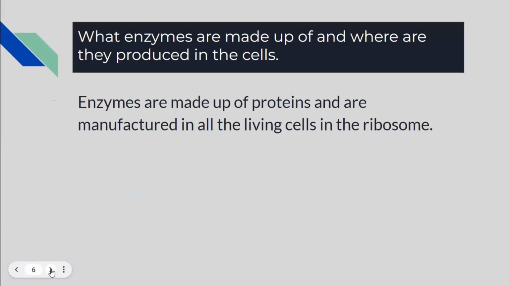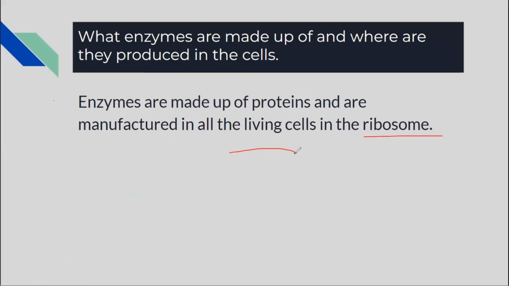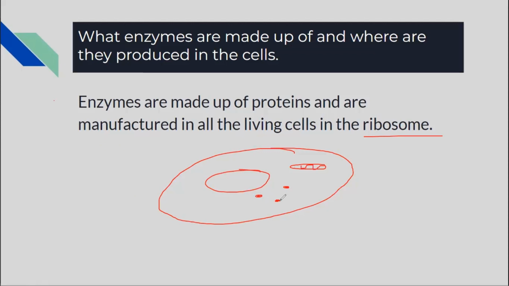All right. So what are enzymes actually made up of, and where do they come from in our cells? We manufacture enzymes in our cells, in ribosomes. Ribosomes are tiny organelles in our cells. In plants and animals, we have tiny units having special functions. For example, the nucleus is one organelle. Mitochondria is another organelle. Similarly, ribosomes are also tiny organelles which manufacture proteins.